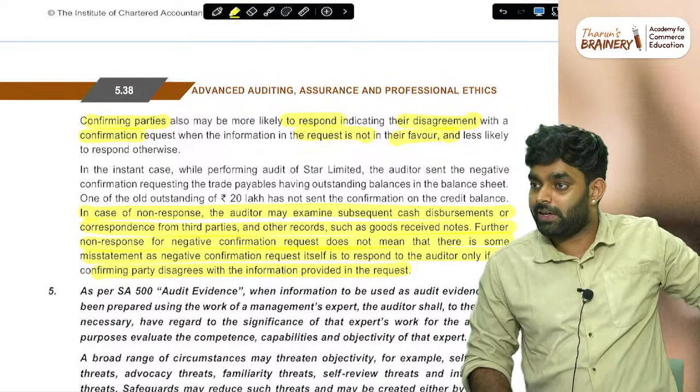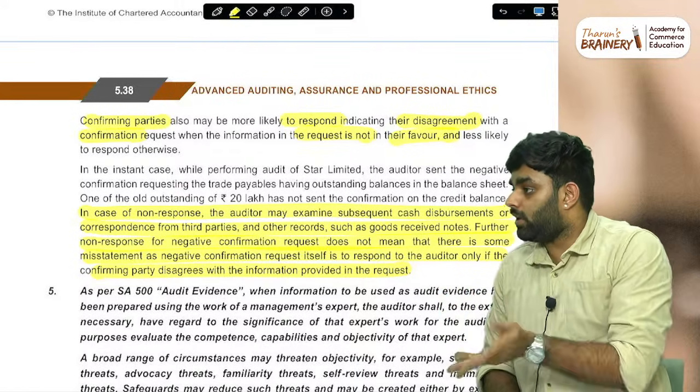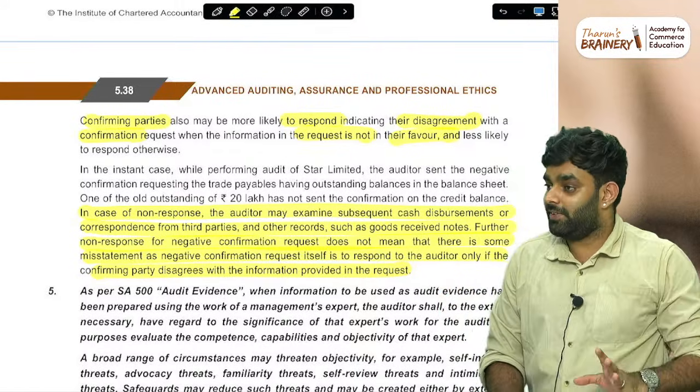He will immediately respond. Actually, his debt will be only, say, a debtor of 10 lakh. You are sending a confirmation request and it is written 25 lakhs. Immediately he will respond.